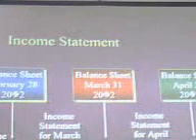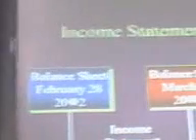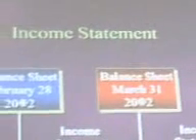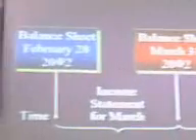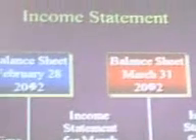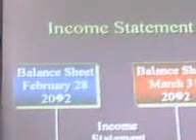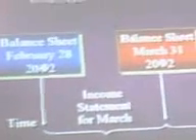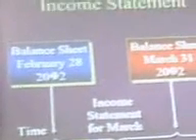Which is prepared at a point of time, whereas income statement is for a period. Now see over here, diagrammatically you can see that balance sheet on February 28, 2002 is one, balance sheet on 31st March 2002 is another. If a business concern has earned something, the income statement will be formed in between these 2 months to know what we have earned in 1 month, whereas the balance sheet will be the statement at 2 points only.